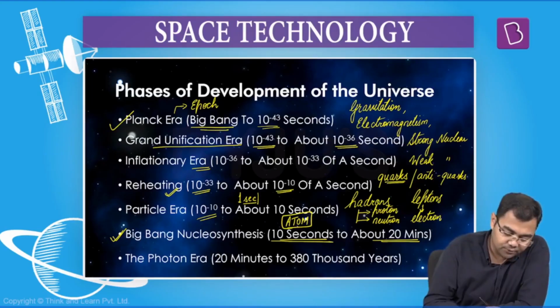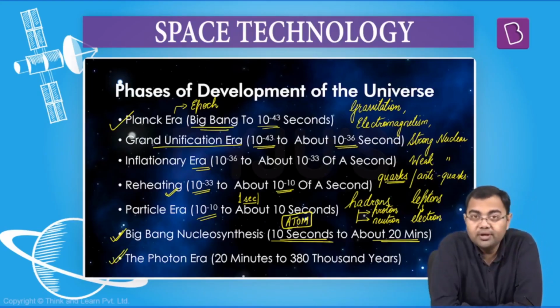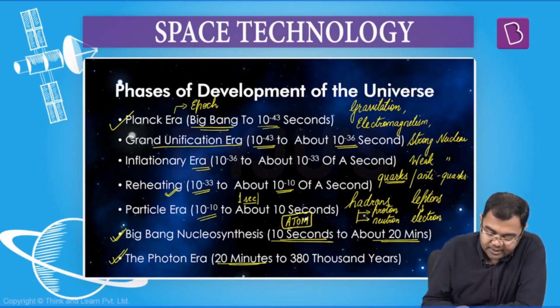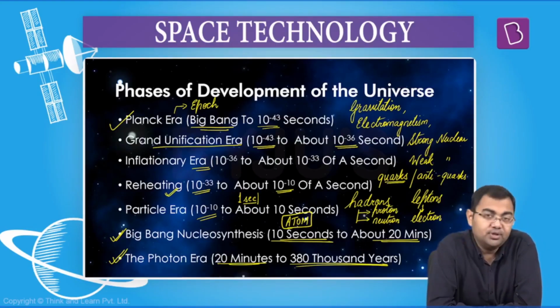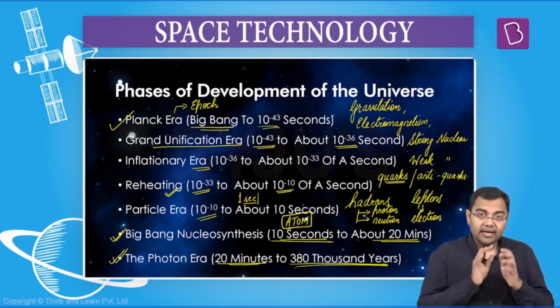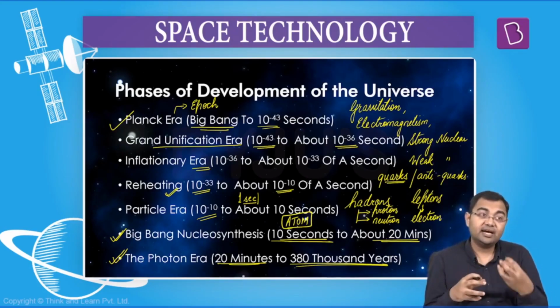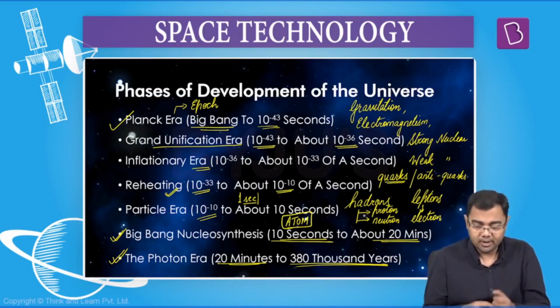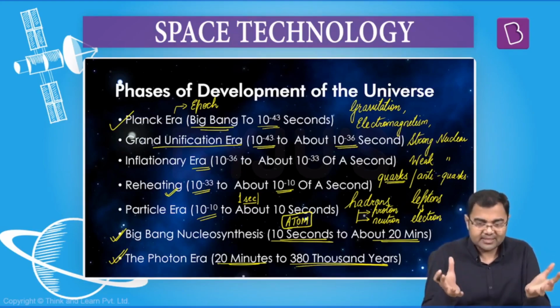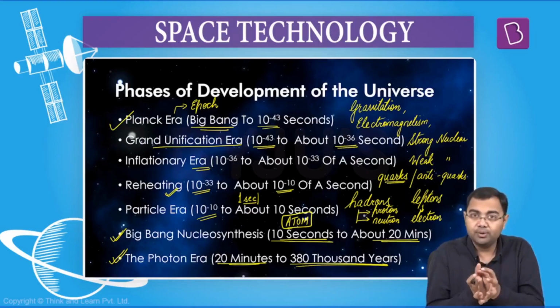Then after that we enter the photon era, which starts from the 20th minute and goes up to 3,80,000 years. In this era, we see that the formation of a star by the end of it starts to happen. All the hydrogen, all the helium that has been formed, they start to come together and start to form a core.